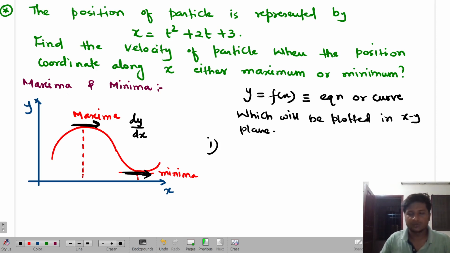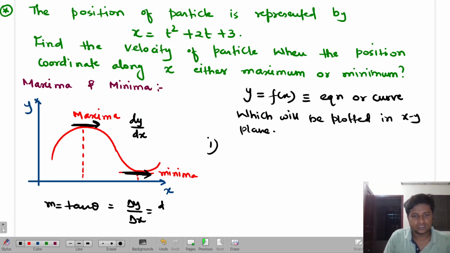Slope, another formula is what? Slope means tan theta. Tan theta means change in y by change in x, which means dy by dx. So slope means dy by dx, and tangent also means dy by dx. Look over here: the tangents are parallel to the x-axis, so the slope is equal to 0. So dy by dx is equal to 0. That is why the first task is to find dy by dx, then put it equal to 0. Are you able to get me or not?